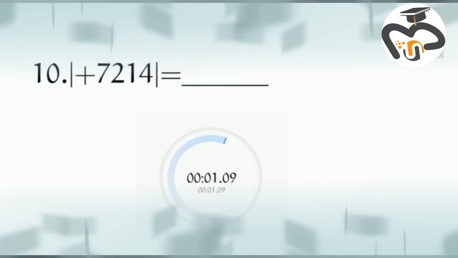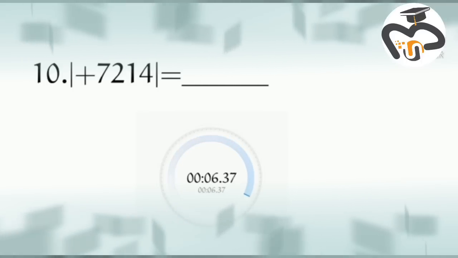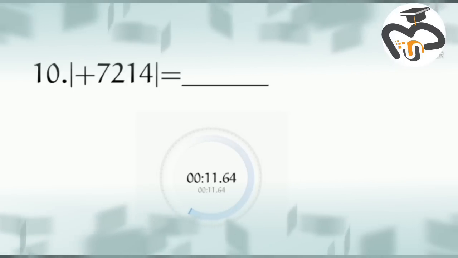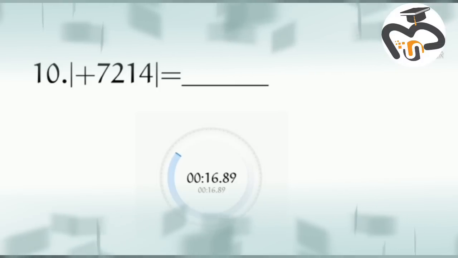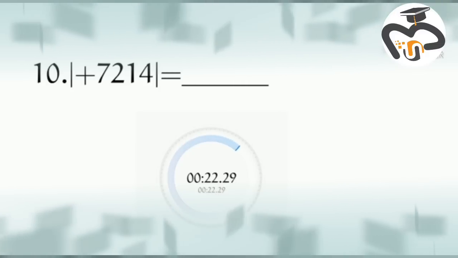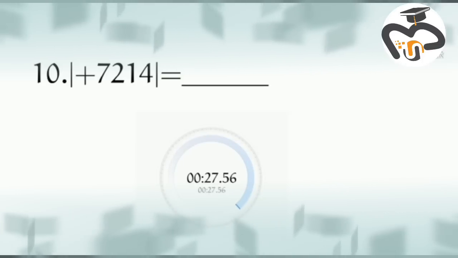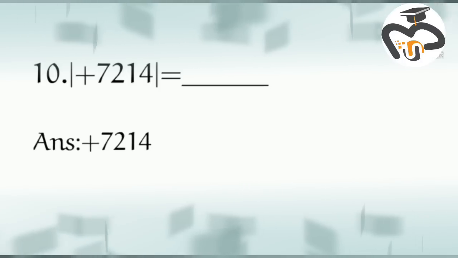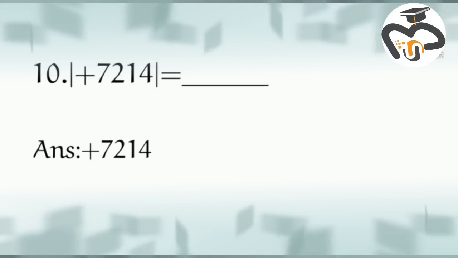10. Positive 7,214 inside the bracket is equal to dash. Answer positive 7,214.